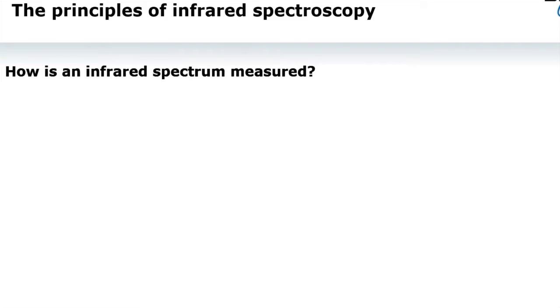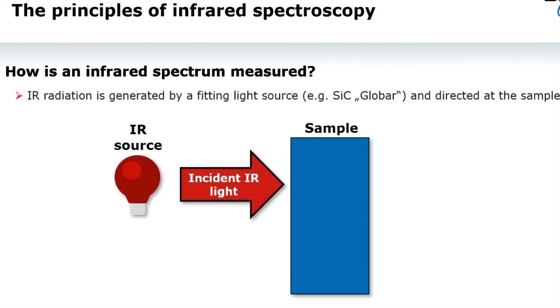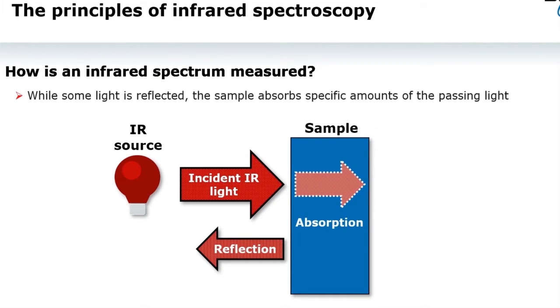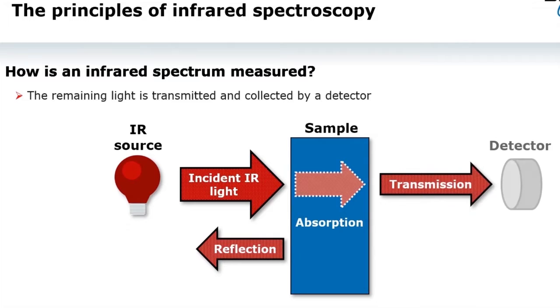So how is an infrared spectrum measured? First, we need infrared light from a fitting source. The light is then directed at the sample. Some light is going to be reflected, but a large fraction of it will travel through the sample. When it travels through the sample, specific parts of it are absorbed by the sample material. The part of the light that is transmitted carries the molecular information and is collected by a detector to produce an electronic signal.